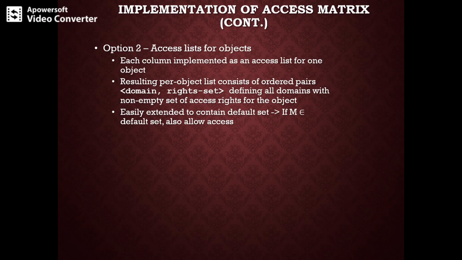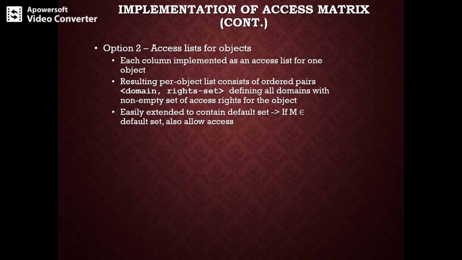So coming to the second implementation of access matrix, that is access list for objects. As we know, each column in the access matrix can be implemented as an access list for one object. An access list is a record of entries which specify the access rights. Each column in the access matrix specifies the access list for a particular object.